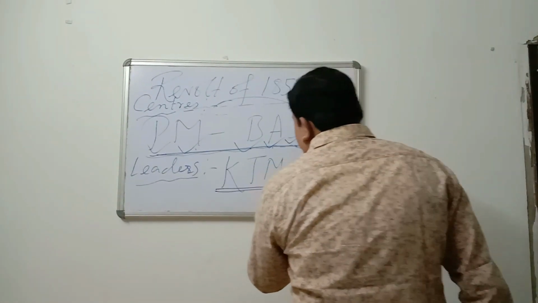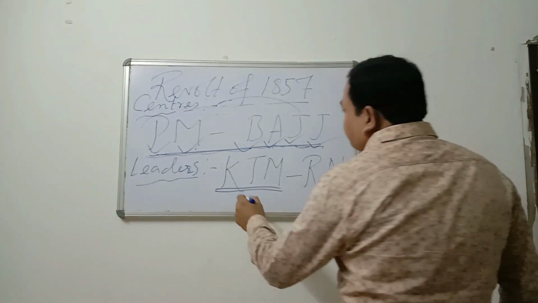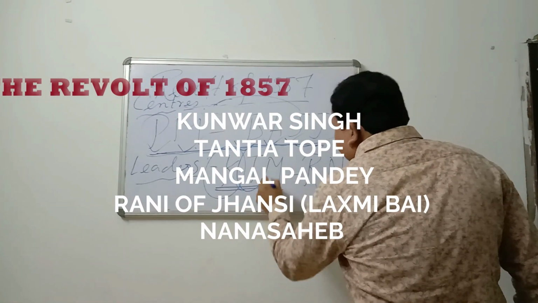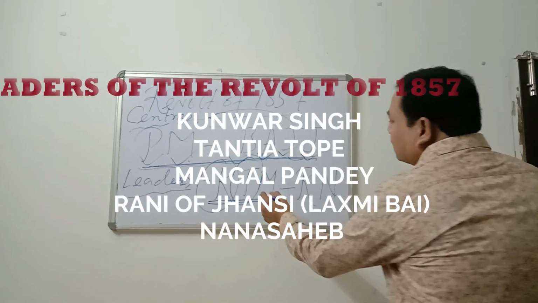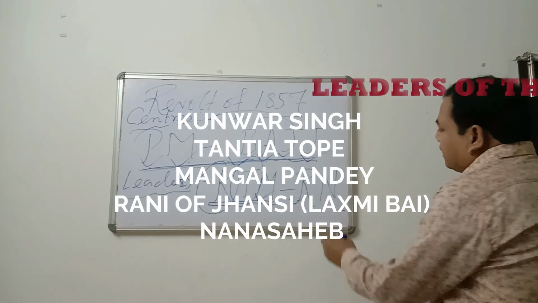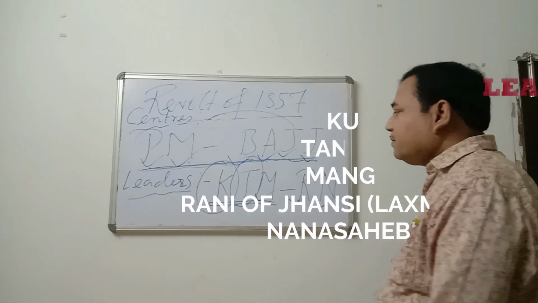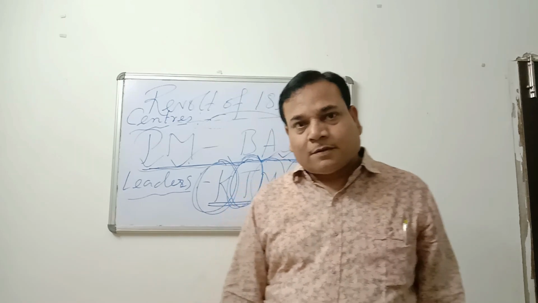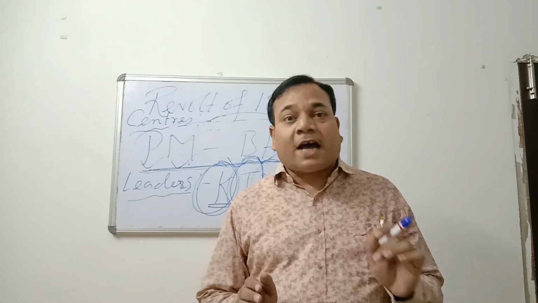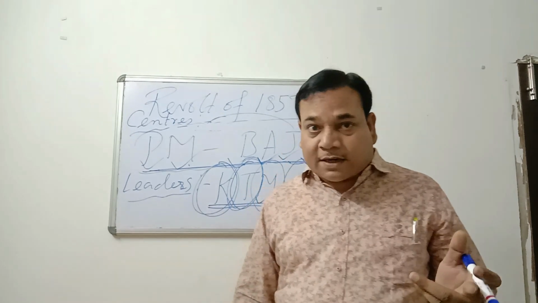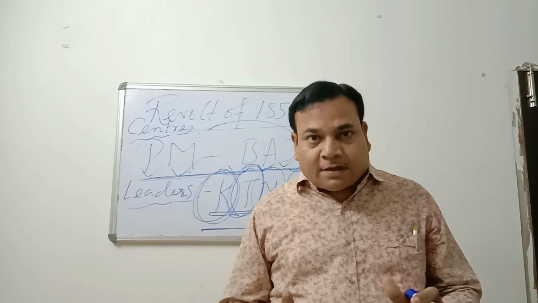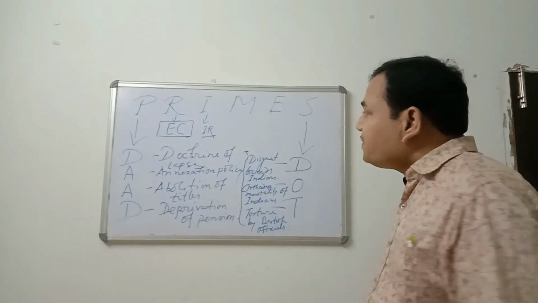Now, leaders, KTM: K for Kunwar Singh, T for Tatya Tope, M for Mangal Pandey, R for Rani Lakshmibai, N for Nana Sahab. So, very easy to learn. Causes, Primes, P R I M E S, easy to learn. And now, we will discuss in detail those causes.